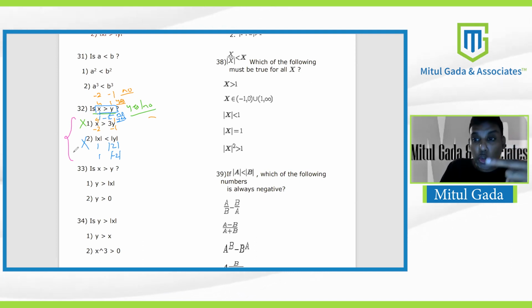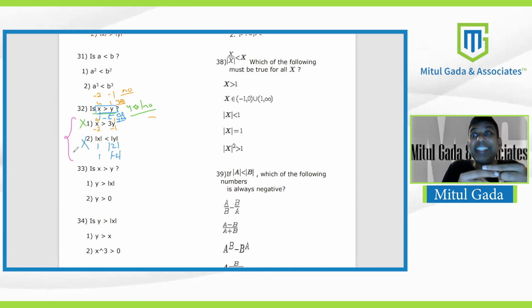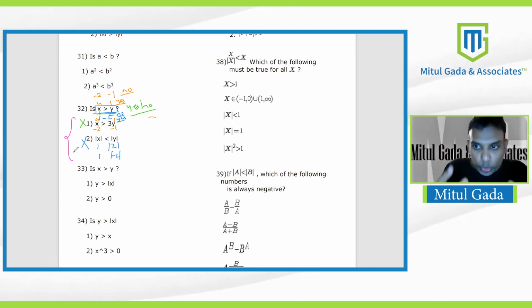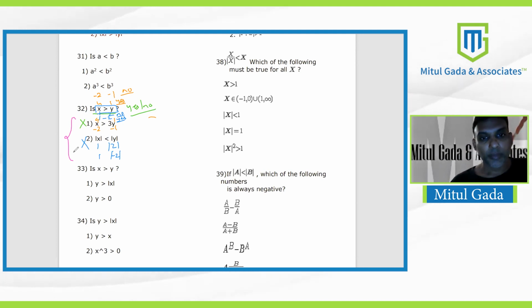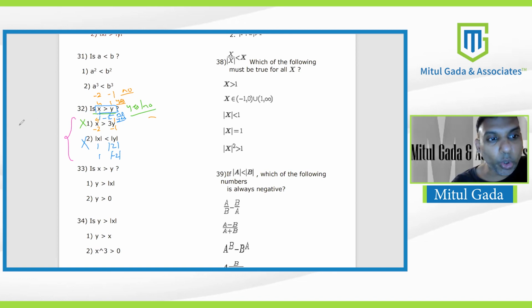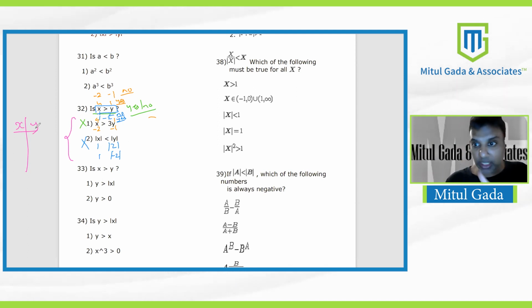What we mean by combine in general, in data sufficiency, is intersection of values. Combining means only those values you are allowed to take which qualify in both the statements together. After combining, only those values will be allowed which fit in both the statements.